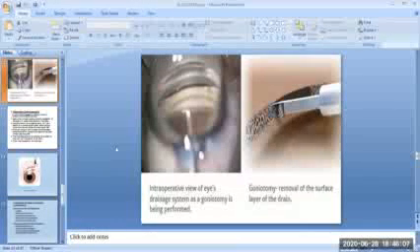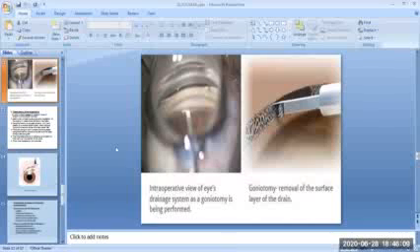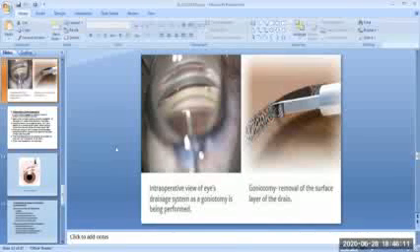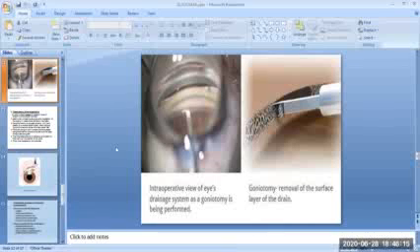The first is the intraoperative view of the eye's drainage system as a goniotomy is being performed, and the second is the goniotomy, the removal of the surface layer of the drain.